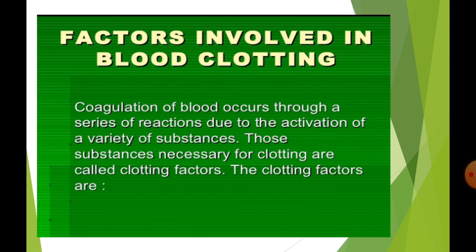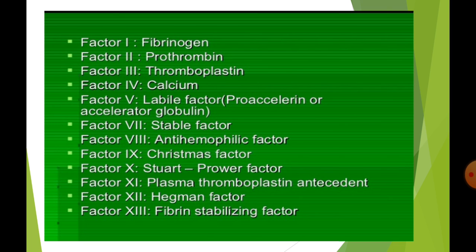First of all, we need to understand which factors are involved in blood clotting. Coagulation of blood occurs through a series of reactions due to the activation of a variety of substances. Those substances necessary for clotting are called clotting factors. There are 13 factors which are included in this reaction.